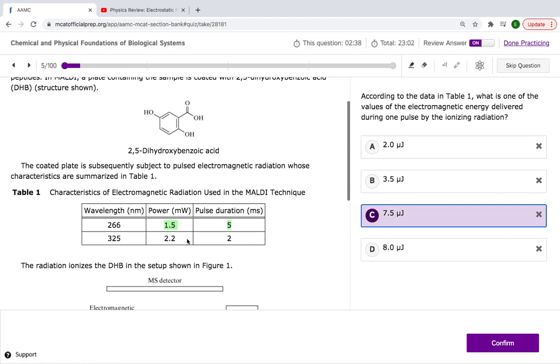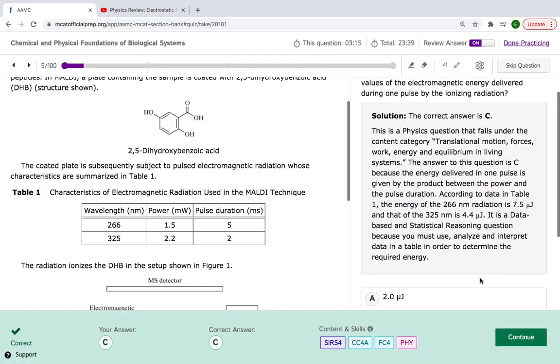Okay, now let's check for this one because there's 2 here. 2.2 times 2 is just 4.4, and that's not one of the answer choices. The only answer choice that makes sense is 7.5. 1.5 times 5 gives us the energy in one pulse. If you get a little confused here, they're asking for one pulse. This is the pulse duration, how long one pulse is, not how many times the pulse happened. So during one pulse, 1.5 times 5, simple equation, power equals work over time, 7.5 joules. Let's see. Yes, this is correct.